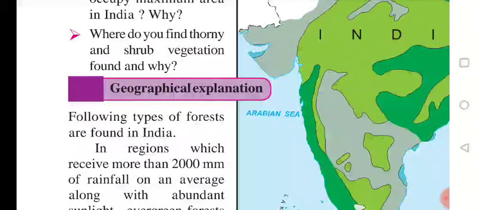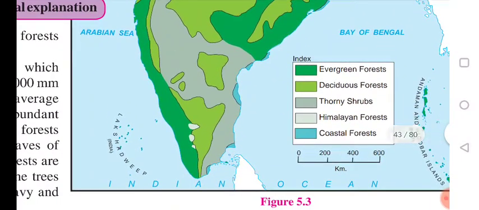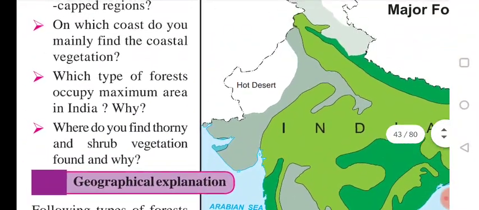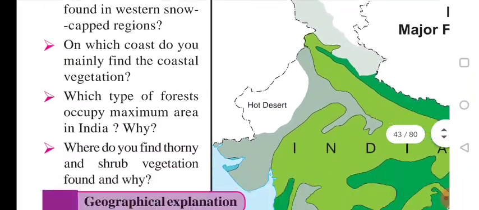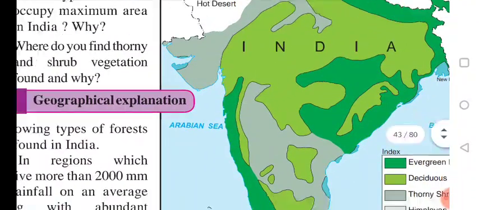Because these areas lie below 500 millimeter of rainfall, meaning it requires a very small amount of rainfall. You can give your own answer also. You have to see this picture and give the answer.